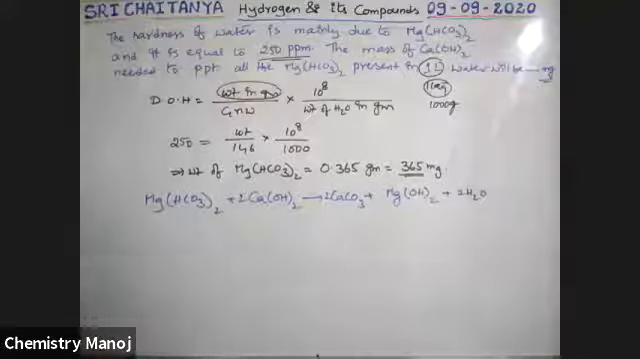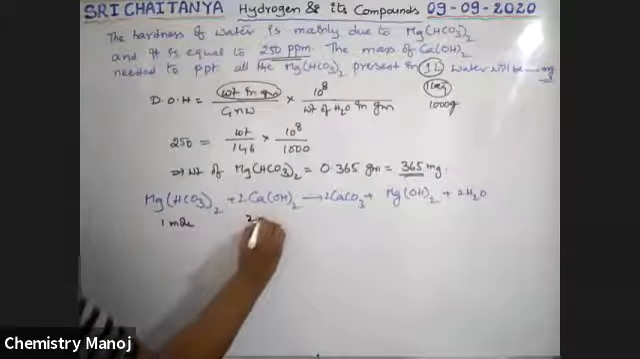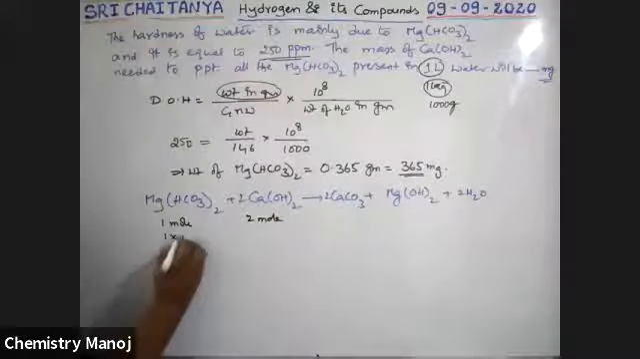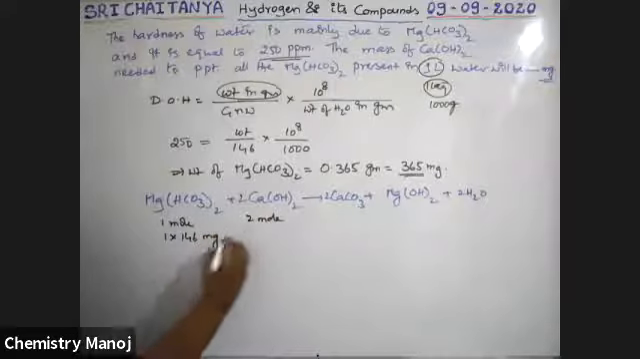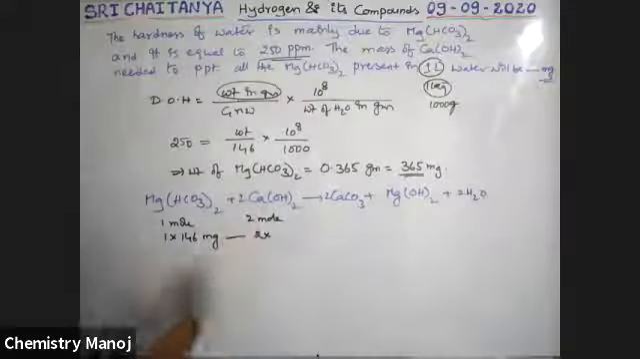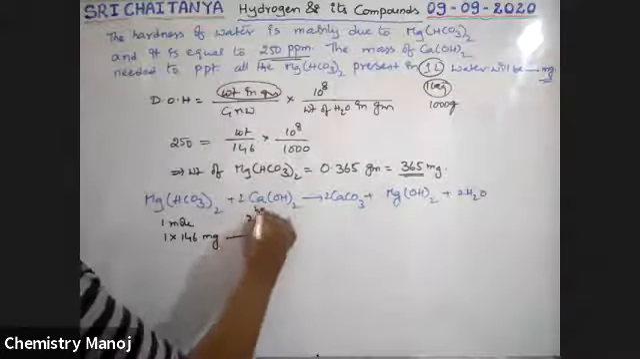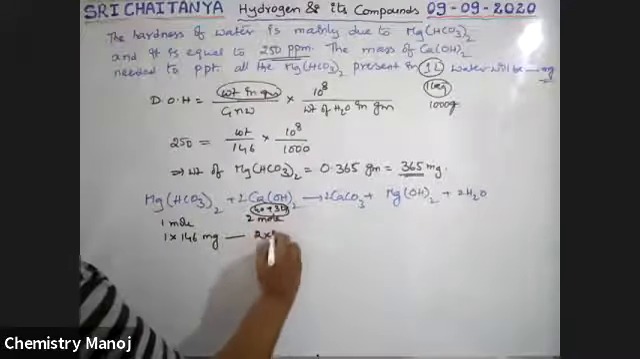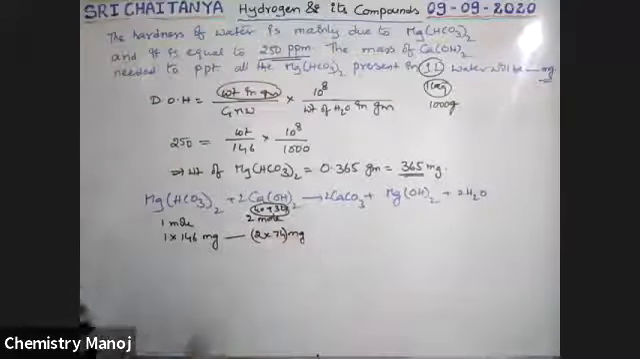So from this, 1 mole of magnesium bicarbonate requires 2 moles of calcium hydroxide. 1 mole means 1 into 146 grams. Now I am taking milligrams. It requires 2 into the molecular weight of calcium hydroxide. Calcium is 40 plus 17 plus 17, which is 34, so that is 74. 74 is the molecular weight. 74 milligrams of calcium hydroxide is required.